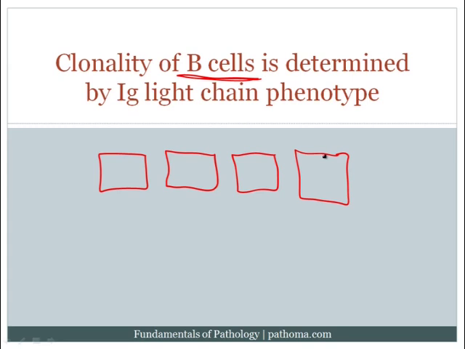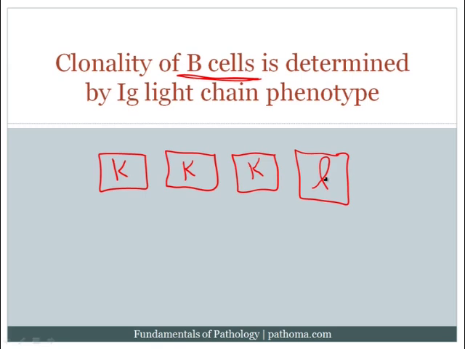And generally speaking, the ratio of kappa to lambda cells within the lymph node, or within any collection of lymphocytes, is 3:1. So that if we had 4 cells making up this lymph node, 3 of the cells would express kappa light chain, and 1 of the cells would express lambda light chain.